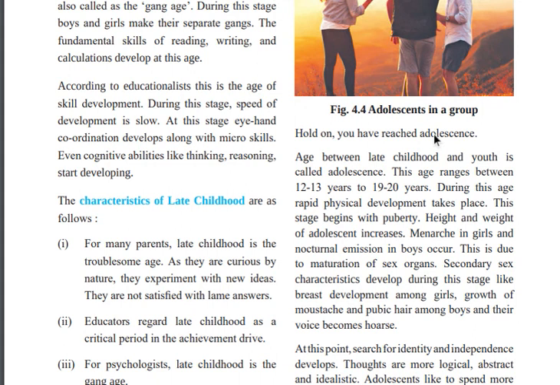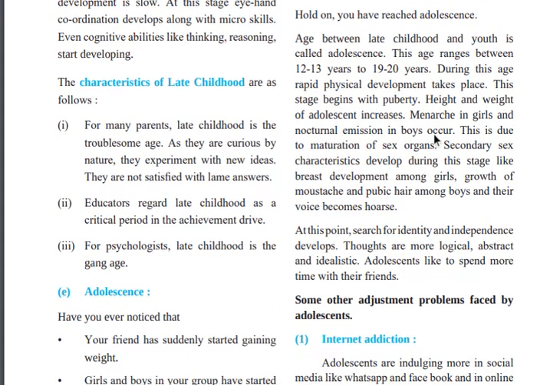Secondary sex characteristics develop during this stage, like breast development among girls, and growth of a mustache and pubic hair among boys, and their voice becomes hoarse and strong. So at this stage, from 12 to 19 years or 13 to 20 years, physical development is happening. Your weight and your organs are developing.